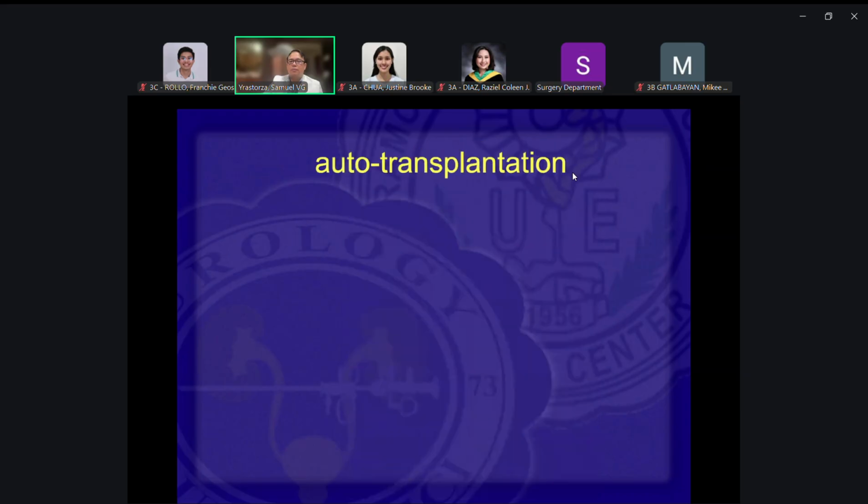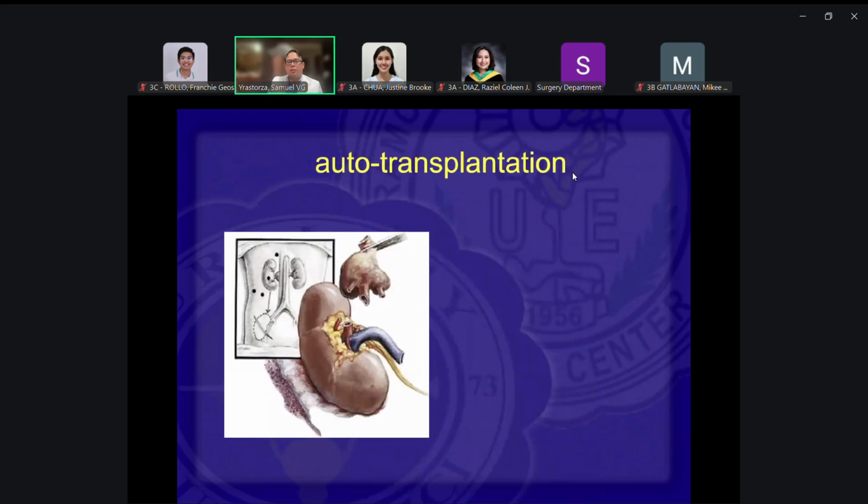Autotransplantation. This would be a very difficult surgery. This is very seldom used or done. But in this case, what we do is bring down the kidney. You take out the whole kidney and then reanastomose the artery and the veins into the iliac vessels, and then reanastomose the ureter into the bladder. Okay. But this is the last on the list.